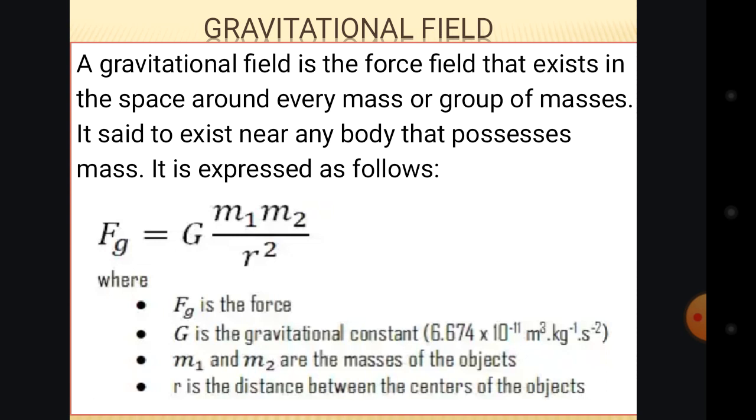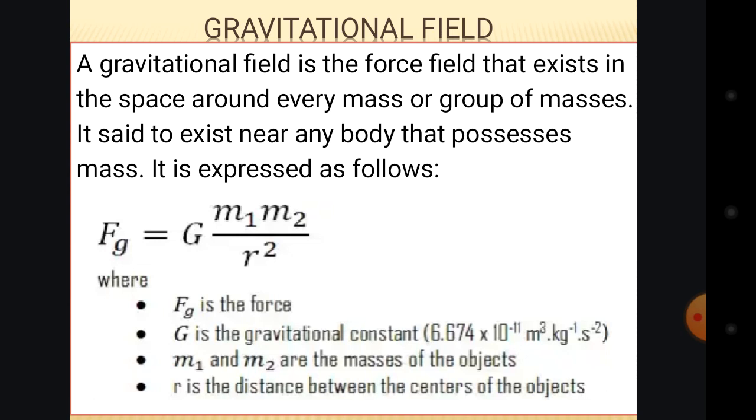So you see, it is due to the gravitational force. It is due to the gravitational field that the ball has come down to the ground. So it is the work of the gravitational field. Okay, so this is the formula for the calculation of the gravitational field, that says g is equal to capital G.